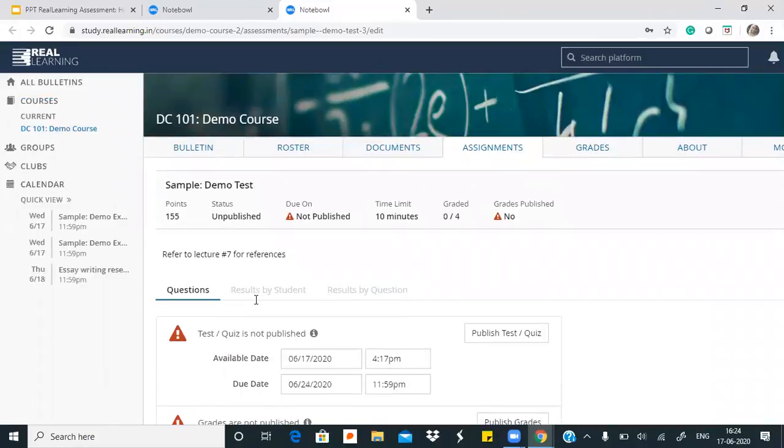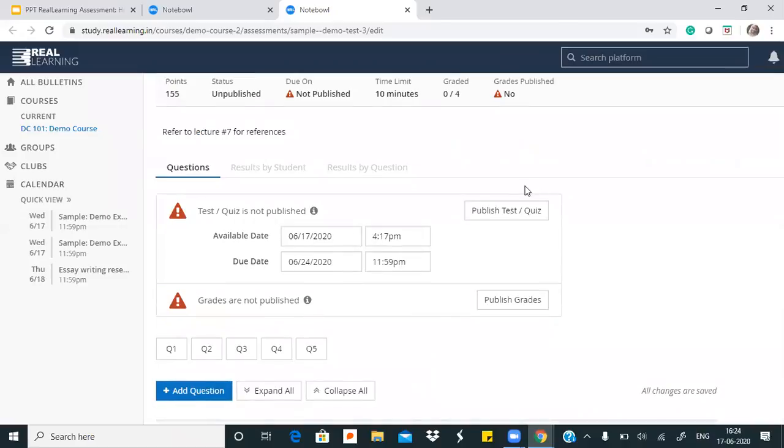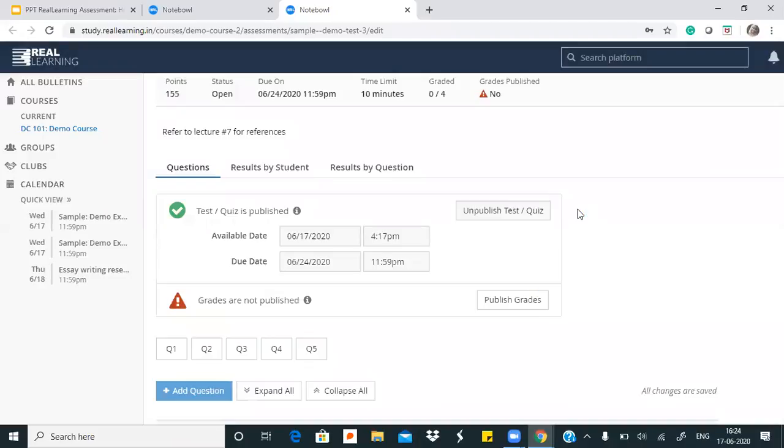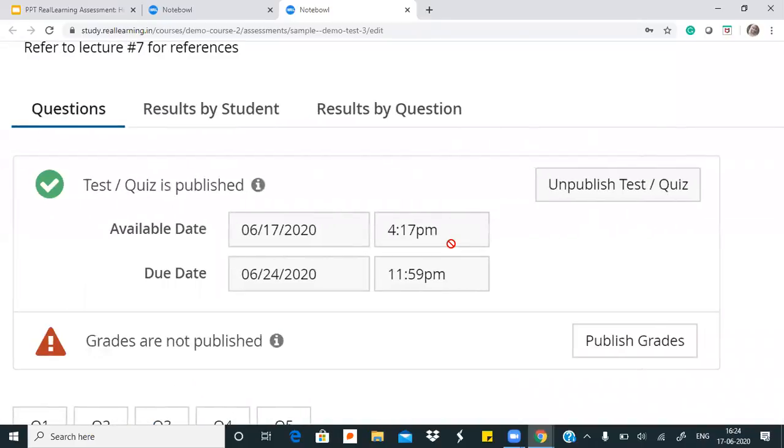We've created all our 5 questions and then we want it to be shown to students. मैं एक student के dashboard पे भी जाके, I will just show you how a student can take a test very quickly. So I'll click on publish. Right. So before we move on to the student's dashboard और हम देखते हैं how students get to see questions, किस तरीके के students are answering, before we see that, let's have a look at all this date section here.